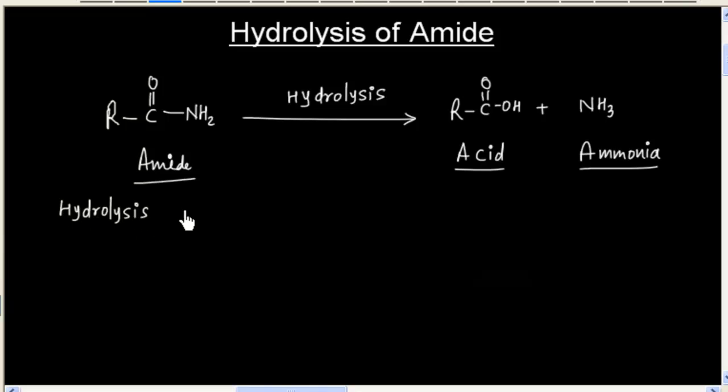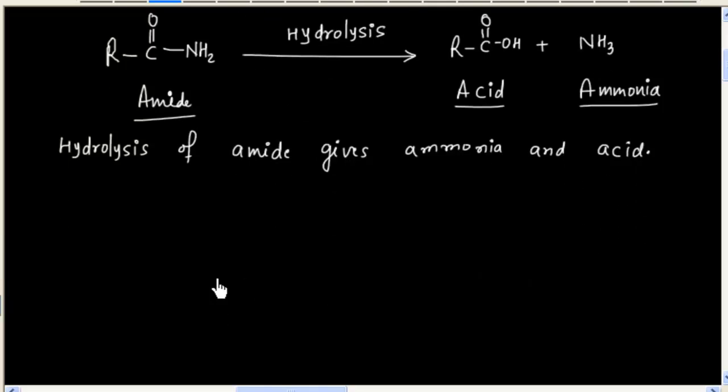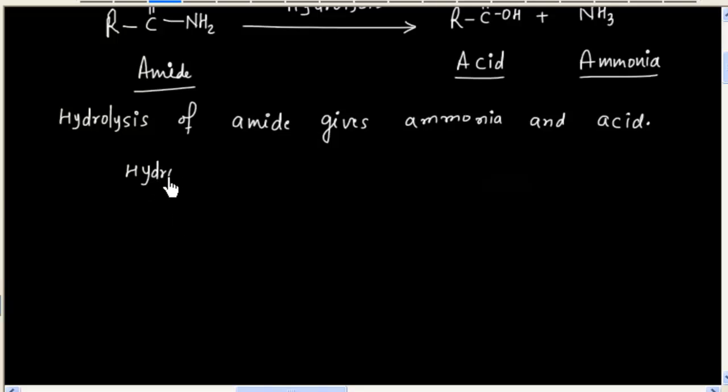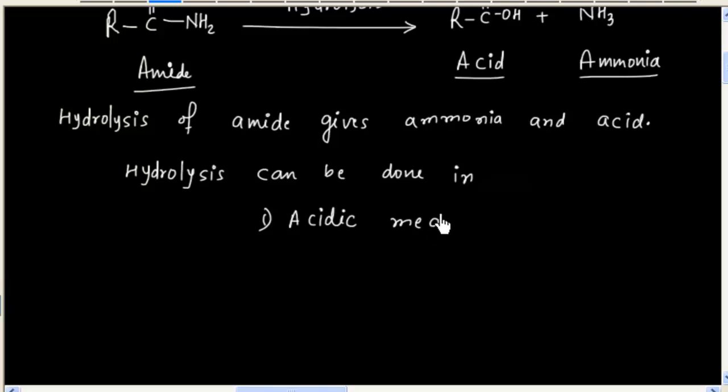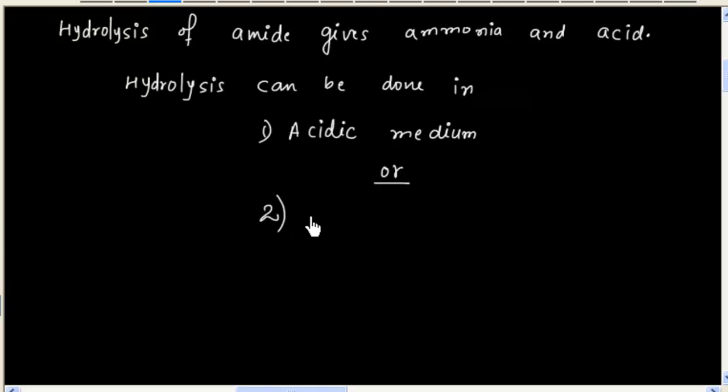Hydrolysis of amide gives ammonia and acid. Hydrolysis can be done in acidic medium or it can also be done in basic medium.